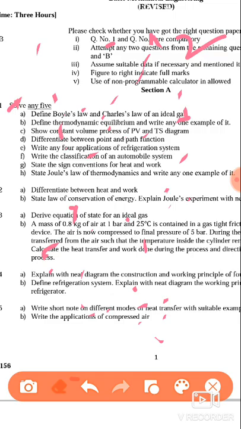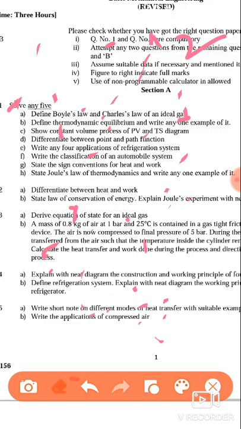Okay, write the classification of automobile system. This is for 2 marks. There are a number of criteria to classify the automobile that we have discussed in the last lecture. So classification of automobile based on the purpose of vehicle, that is bus, goods vehicle, special purpose vehicle. Next, based on the load capacity, heavy load, light load.